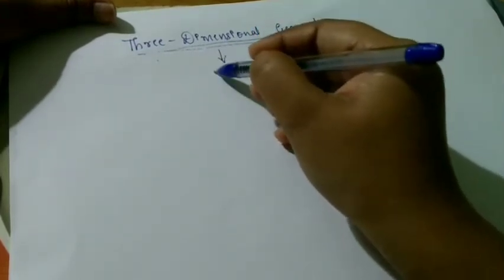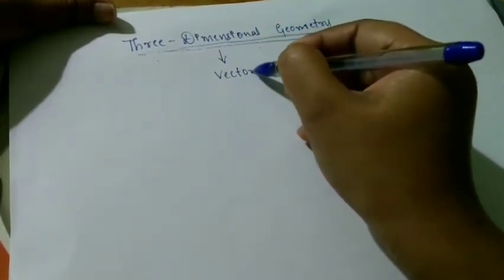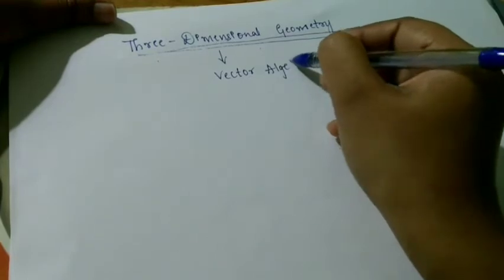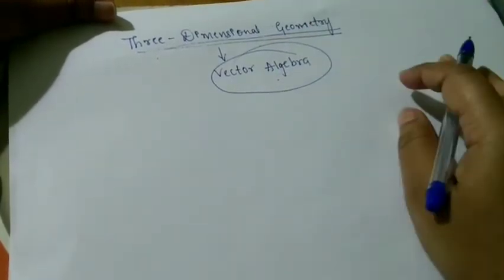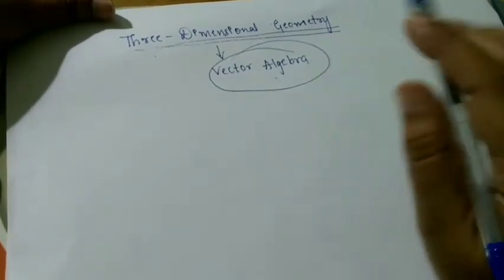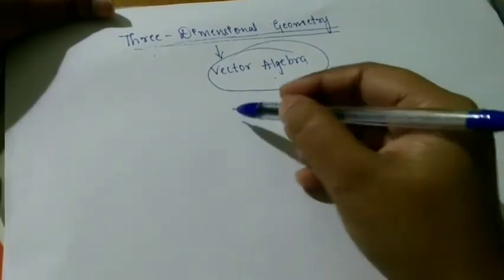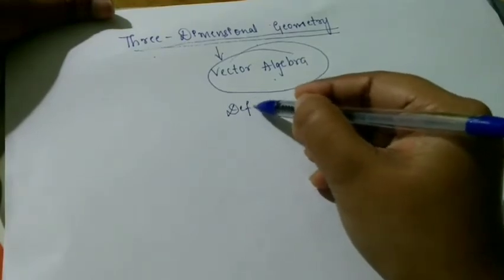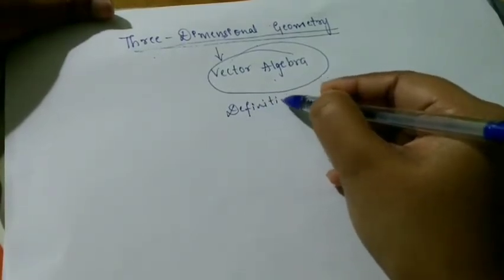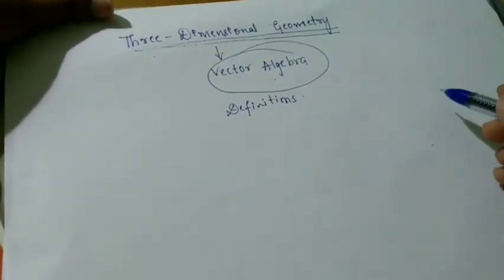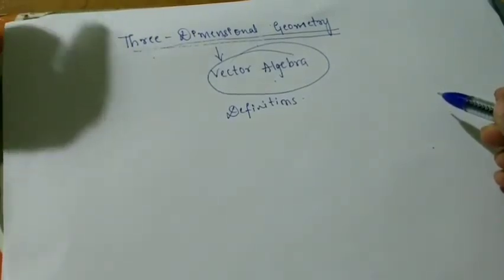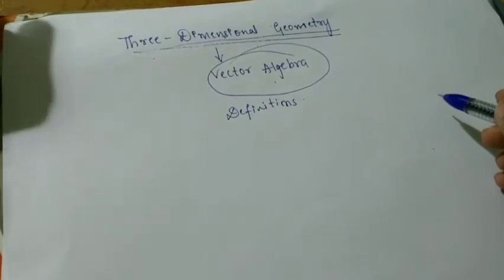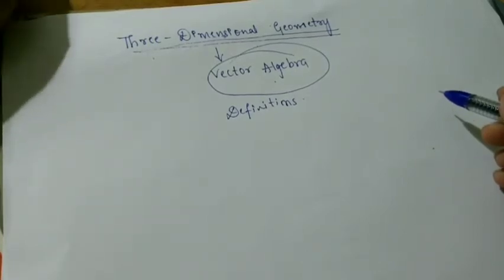To learn three-dimensional geometry you should know the concept of vector algebra. Very important. All the concepts that came in vector algebra are important to know the concept of three-dimensional geometry. So let me recall once in short what all you have learnt in vector algebra. Definitions you have learnt. Please read all those definitions, that is zero vector, position vector, negative vector. Definitions, 1 mark definitely they are going to ask.